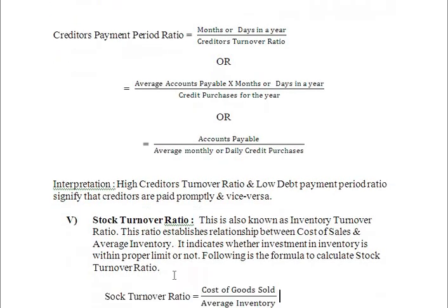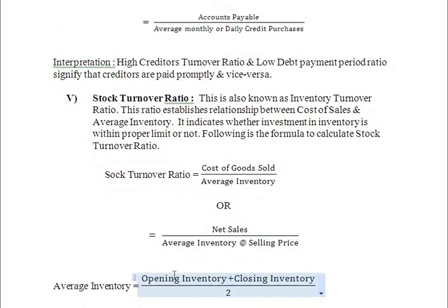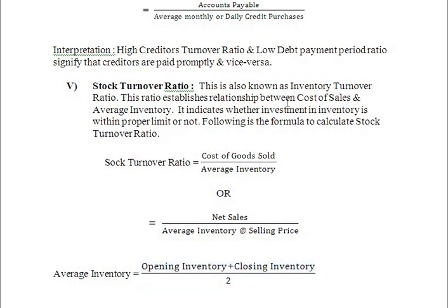And the last one is stock turnover ratio. Stock turnover ratio is also known as inventory ratio. This ratio establishes relationship between cost of sales and average inventories. How much part of cost of sales is relating to the inventories, this information will be provided by the stock turnover ratio. This ratio indicates whether investment in inventory is in proper limit or not.